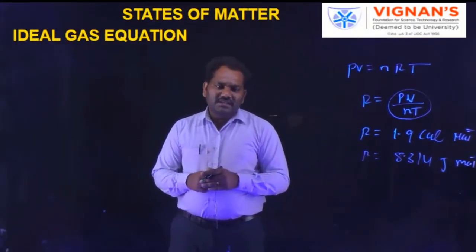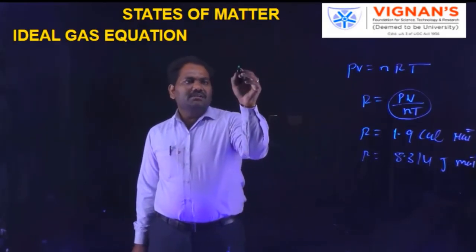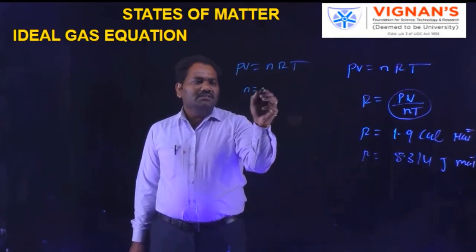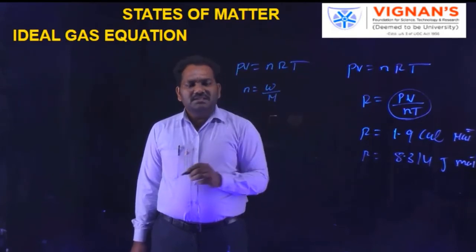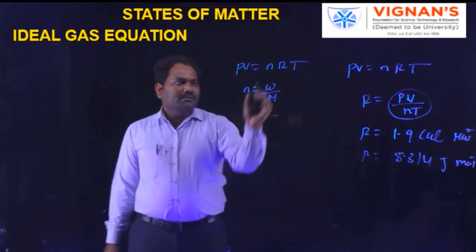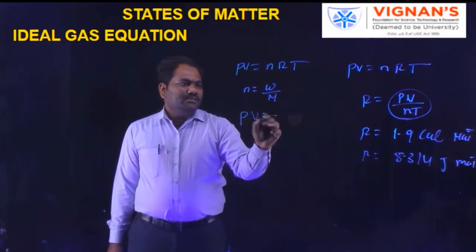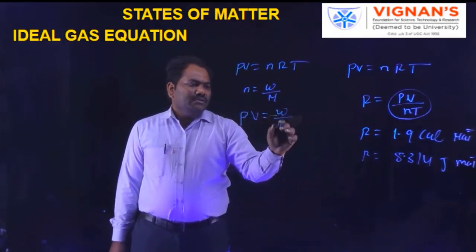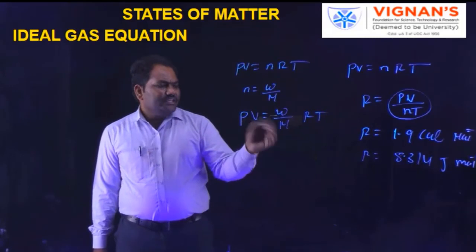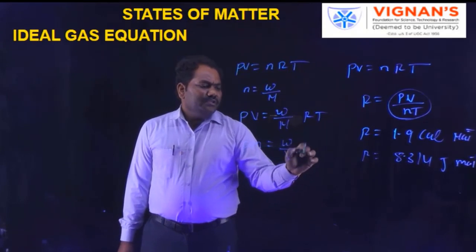From PV is equal to nRT, we can derive another equation. Already we know that n is equal to weight by molar mass, that is, gram molecular weight. Now this value is substituted in this equation. PV is equal to mass by gram molecular weight into RT. Here we can rearrange this equation: PM is equal to W by V into RT.